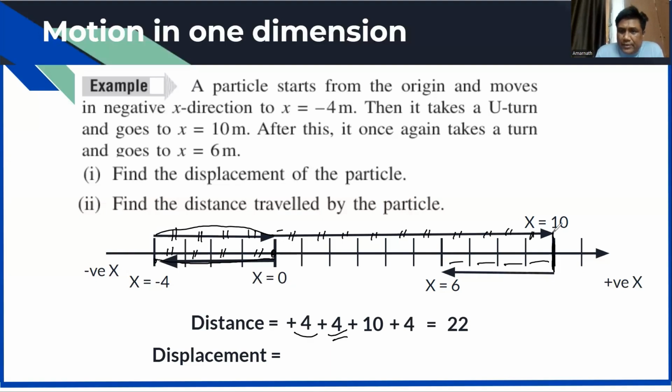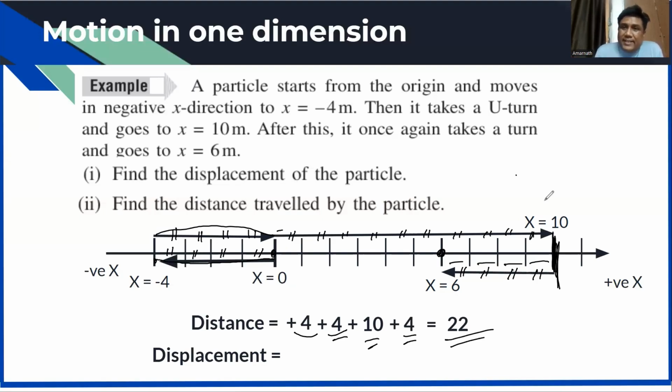This is the 10 point. So 10. Then I come back again 4 steps because I have to reach x equal to 6. Finally, I have to settle down at x equal to 6. So 4 steps coming back. Everything will be +4 +4 +10 +4. Altogether, it will be 20. Is it okay? This is the total distance traveled.